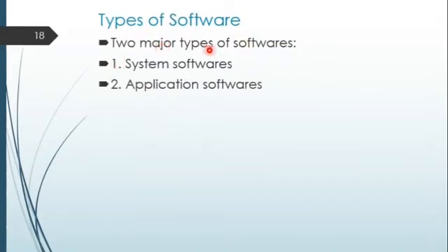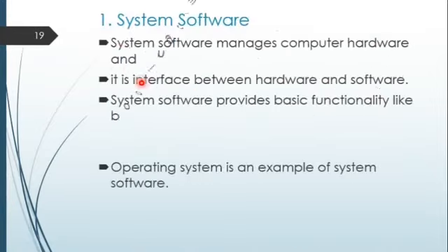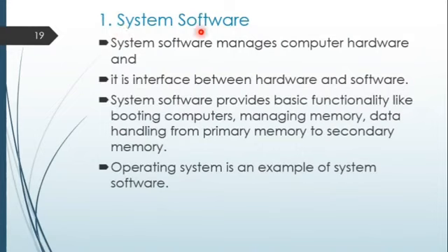Types of software: two major types of software are there. One is system software, second is application software. First is system software. System software manages the computer hardware and is the interface between hardware and software.